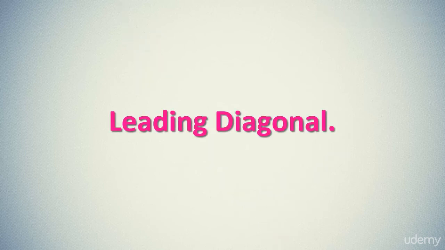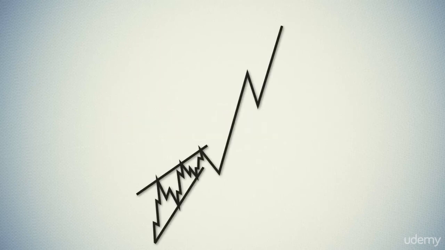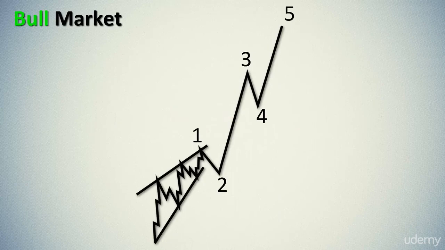Leading diagonal. As we marked all the ending triangles occurring in wave 5, we can now discuss the occurrence of a similar formation as wave 1 and A. The starting triangle has a completely different structure than the final triangle, in which all the waves were divided into three. In the lateral initial triangle, waves of a lower degree are divided according to the scheme 5-3, 5-3, 5.